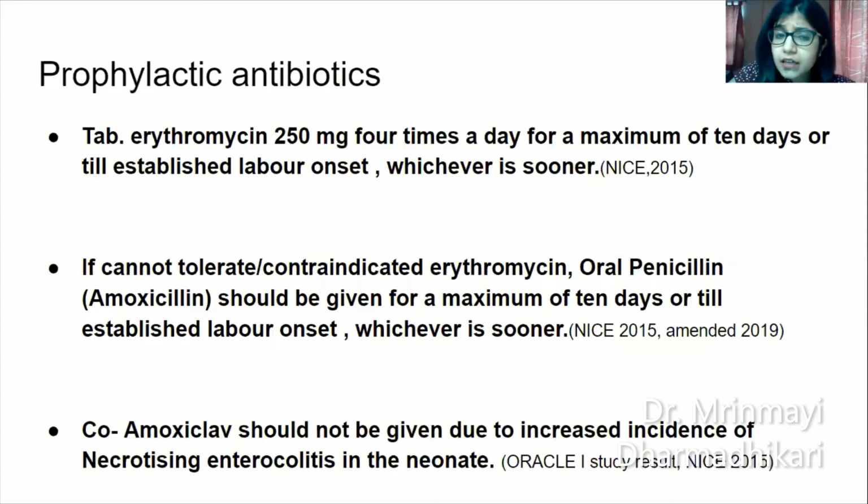If erythromycin is contraindicated or not tolerated in the patient, then the second line is oral penicillin, amoxicillin or ampicillin, 500 mg twice a day for a maximum of 10 days or till established labor onset, whichever is sooner. But remember, co-amoxiclav, that is amoxicillin plus clavulanic acid, should not be given due to increased incidence of necrotizing enterocolitis in neonates. Very important. This was one of the study results in the Oracle 1 study. So avoid this antibiotic.